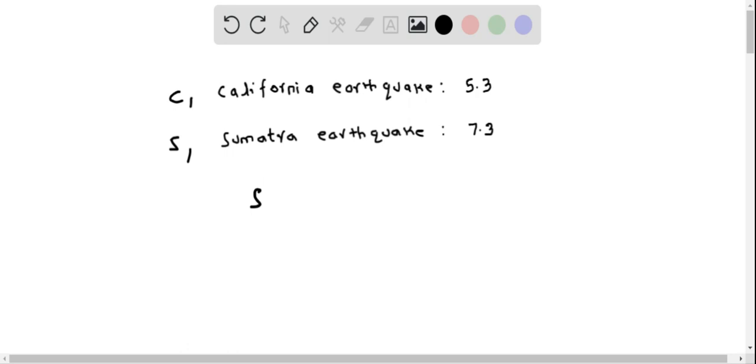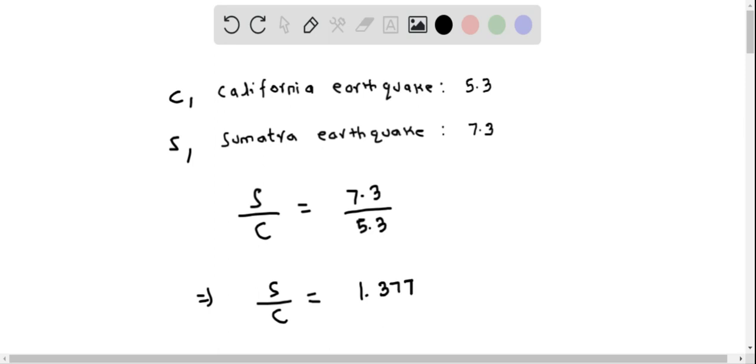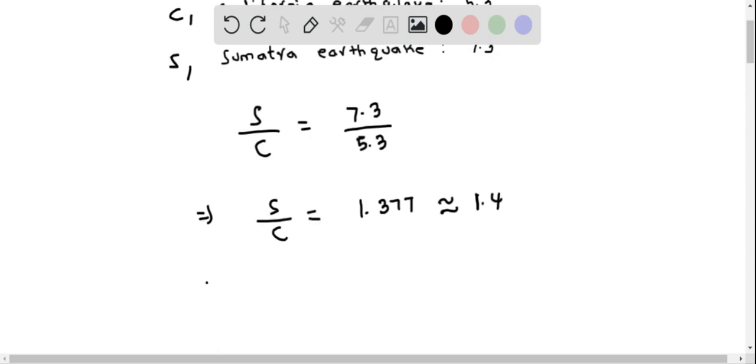So I'm finding this ratio, that is S over C, and this equals 7.3 divided by 5.3. So this implies S by C, and when you divide 7.3 by 5.3, we approximately get 1.377, and we can approximate this to one decimal place. This is 1.4. So we get this equation, that is S by C is approximately 1.4.